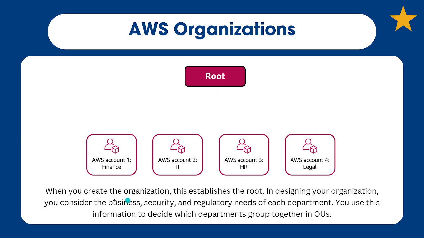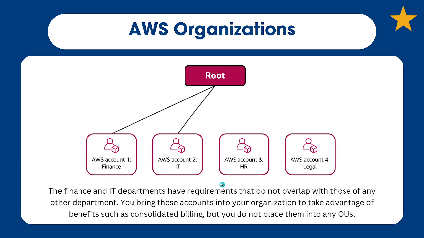In designing your organization, you consider the business, security, and regulatory needs of each department. So we have to group these together in a way that makes sense. We have our big organization. Now let's create organizational units within that organization of accounts. They're all grouped together by an organization, and they're all part of the same business. So we call this level the organization. Let's now partition these into OUs. The finance and IT departments have requirements that don't really overlap, so we're not going to group these together in an OU.